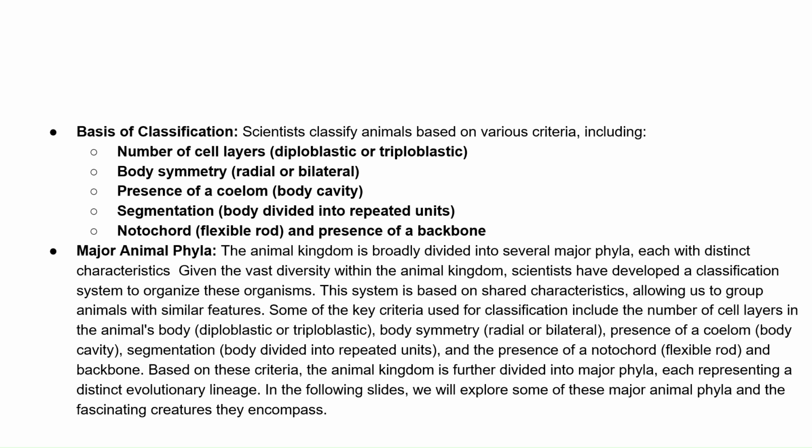Now what do I mean by diploblastic? Diploblastic means the animals having two germ layers, that is the external ectoderm and the internal endoderm. Triploblastic is animals having three germ layers. The second one is body symmetry. In body symmetry, we have radial symmetry and bilateral symmetry.